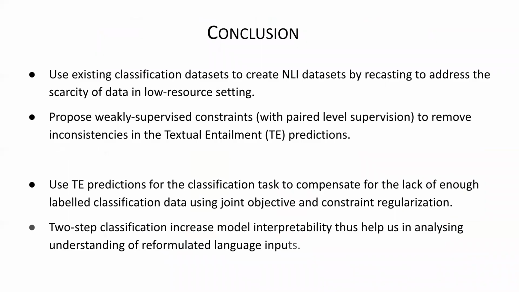Overall, the conclusion is we created a new NLI data set by data recasting for a low resource setting, and we show the benefit of this. We propose weakly supervised constraints, which can be used with this recasted data to remove inconsistency as well as improve the textual entailment task on the recasted data. We further show that this data created by recasting cannot just be used as a textual entailment task, but you can use the prediction of the textual entailment task to actually do the original label classification task. And we show that if you use joint objective plus constraint regularization, you can even outperform the direct classification task.